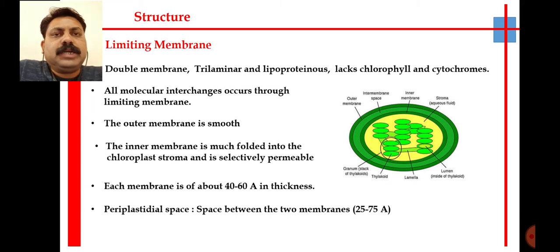In case of mitochondria also, the outer membrane is smooth and inner membrane shows infolding. Likewise, in chloroplast also, the outer membrane is smooth and the inner membrane is folded, and these foldings developed into a stroma. Each membrane is about 40 to 60 angstrom thick, and in between the outer and inner membrane there is periplastidial space. In case of mitochondria, it is intermitochondrial space or perimitochondrial space, whereas in chloroplast it is periplastidial space, and this space is of 25 to 75 angstrom.